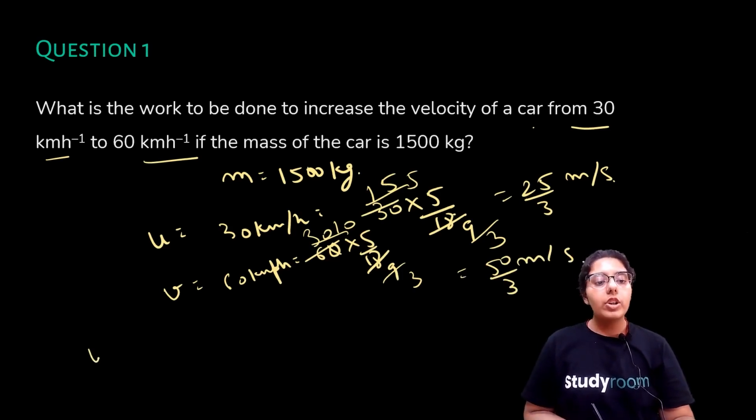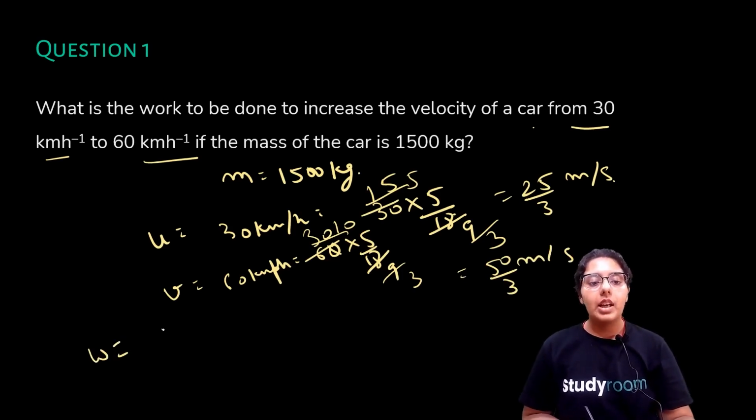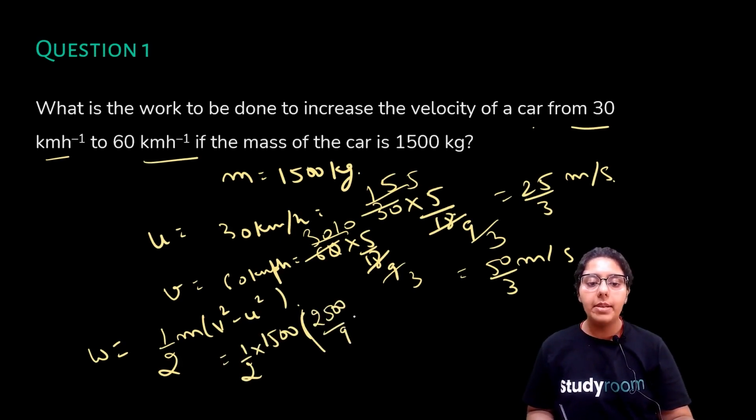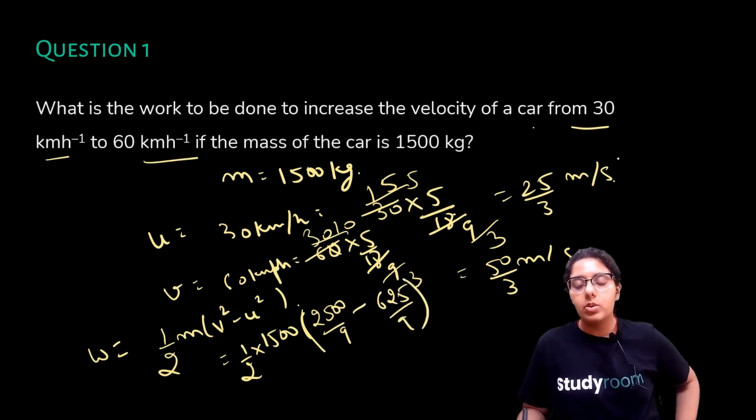And what is your work done? Work done is nothing but half m into v square minus u square. Okay. So it is half into 1500 into what is your v square? 50 by 3 square, that is 2500 by 9, minus 625 by 9. Right? V square minus u square. Let's quickly solve this.